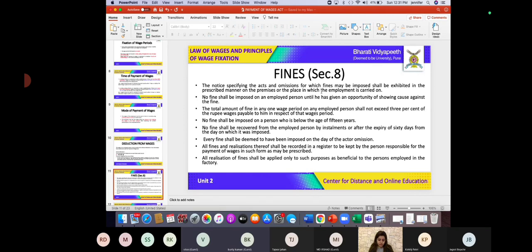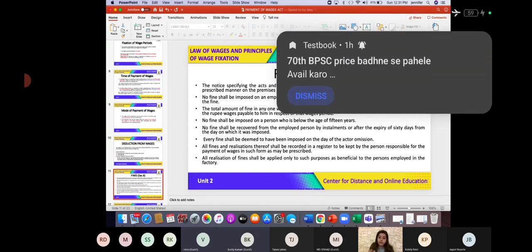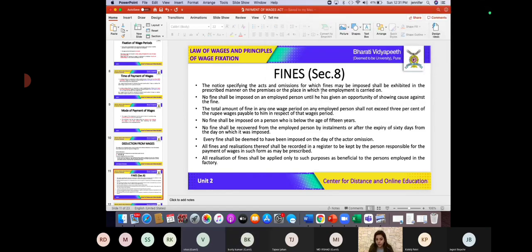Because this is not his personal money. So it is very important that whatever money has been generated by way of fine, the employer is supposed to put it under a common fund, and that fund should be used for the benefit of the employees only. It should not be used for the benefit of the employers or for their self expenses.